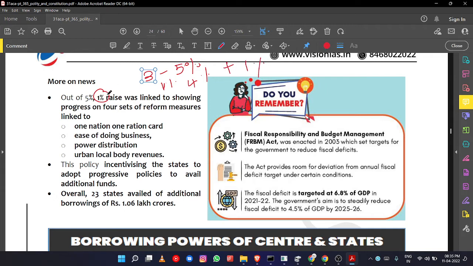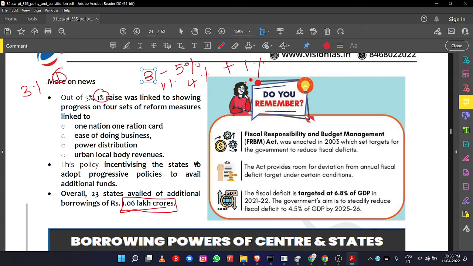This last 1% rise is linked to something. Does it matter? Yes, it matters, because with this 2% increase, the states could avail additional borrowing of 1.6 lakh crores. See the figure. That is the tune of increase. So it has very much significance.